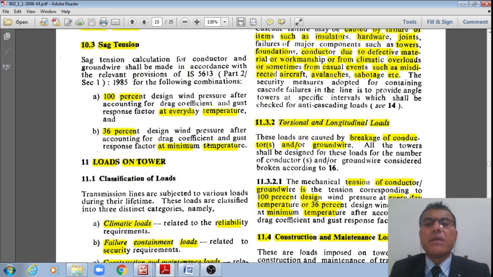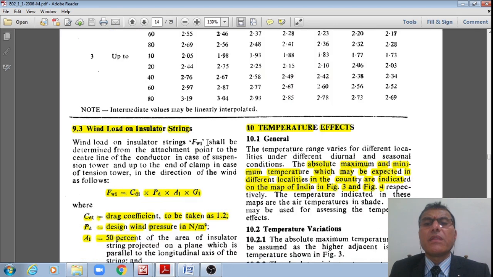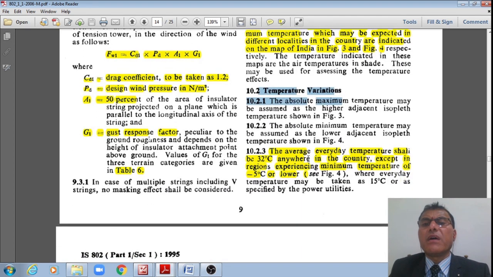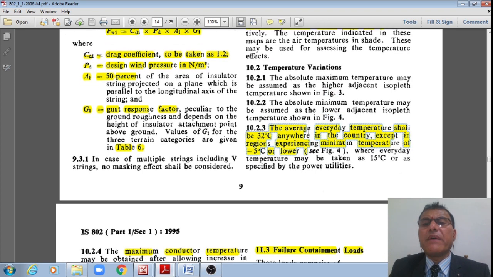Once I know the minimum and maximum temperatures, then I can say what the temperature variations are. Next heading is the temperature variations, right? They are already noted down from these figures 3 and 4 respectively. However, the average everyday temperature shall be 32 degrees centigrade anywhere in the country except in the regions experiencing minimum temperature of -5 degrees centigrade or lower. In those regions, everyday temperature may be taken as 15 degrees centigrade or as specified by the power utilities, right?